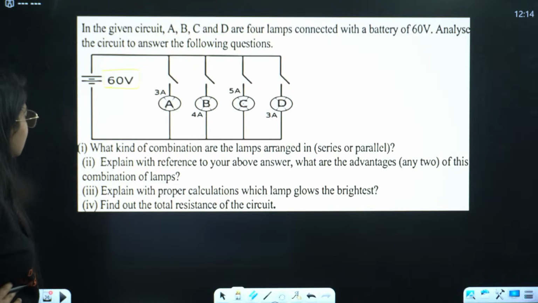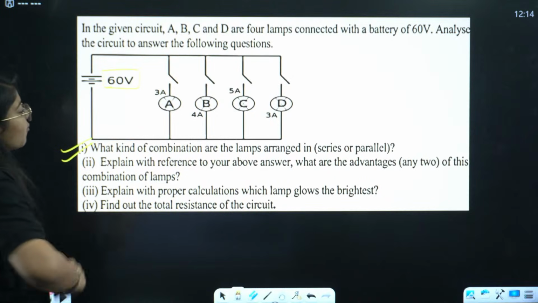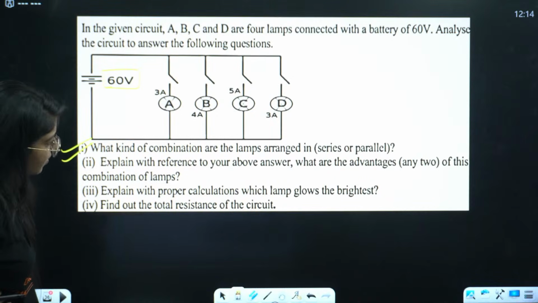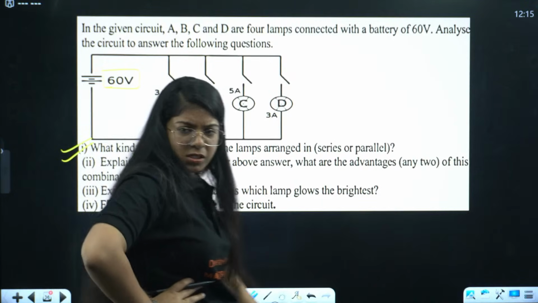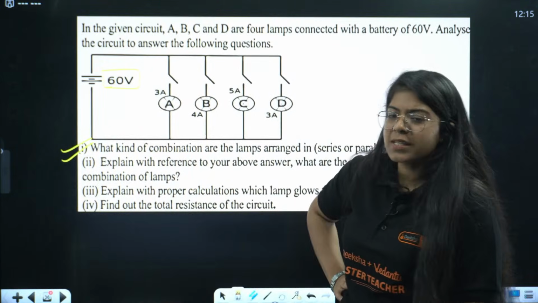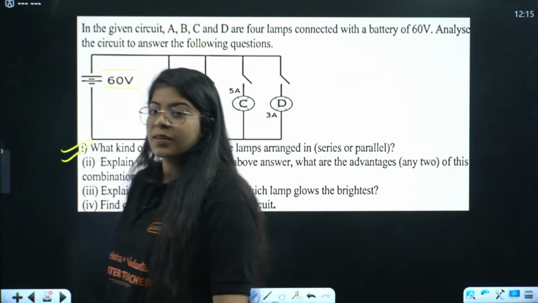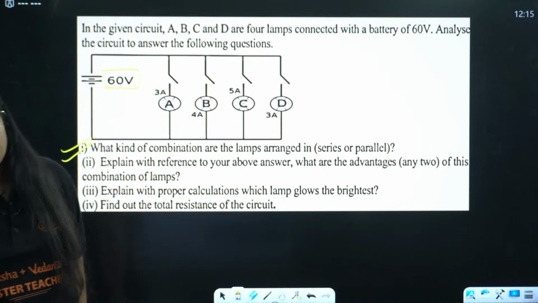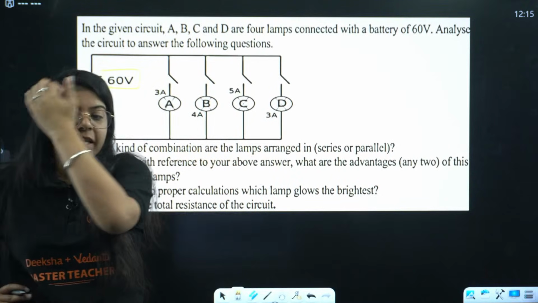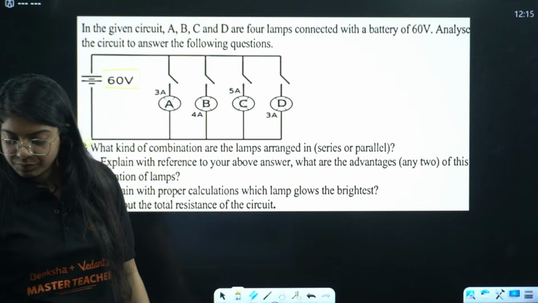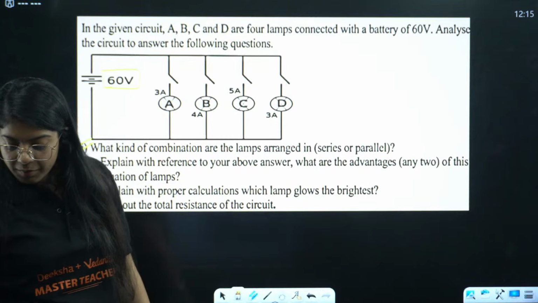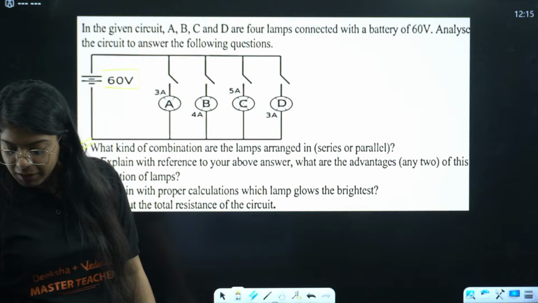The first question: what kind of combination are the lamps arranged in, series or parallel? This is easy. Let me know what kind of combination this is, series combination or parallel combination?